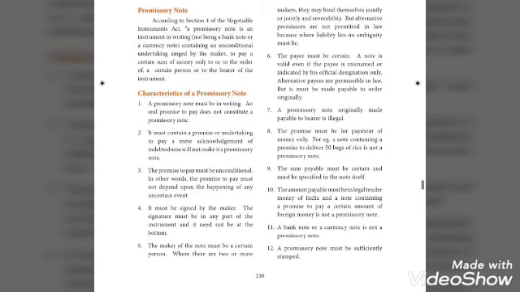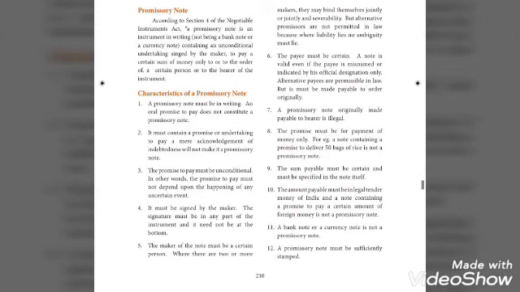A note is valid even if the payee is misnamed or indicated by his official designation only. Alternative payees are permissible in law, but it must be made payable to order originally. And the next point is a promissory note originally made payable to bearer is illegal.